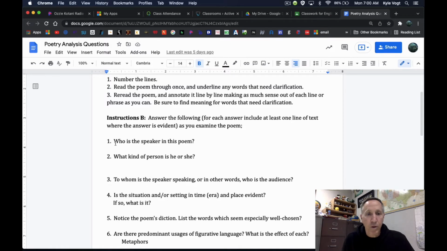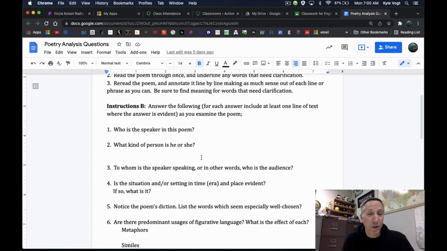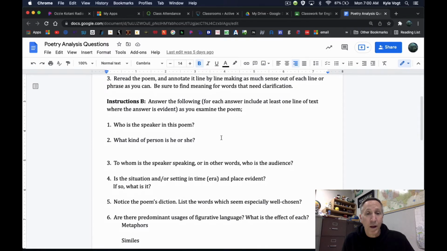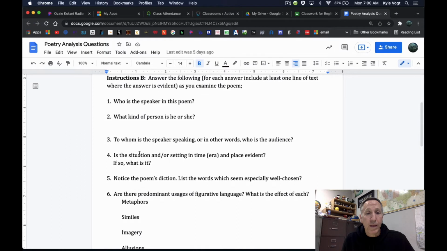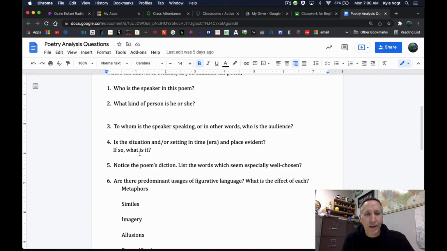Okay, so who's the speaker of this poem? We don't know their name, but we can tell what kind of person they are, right? So you can answer those 2 questions here. And then, who is the speaker, or to whom is the speaker speaking? This one's pretty easy in this case.